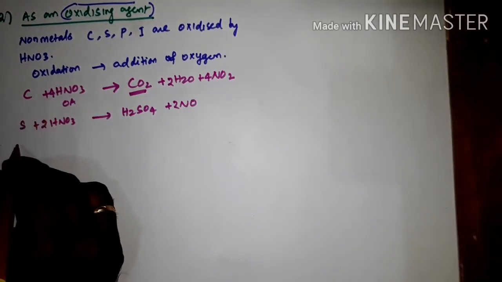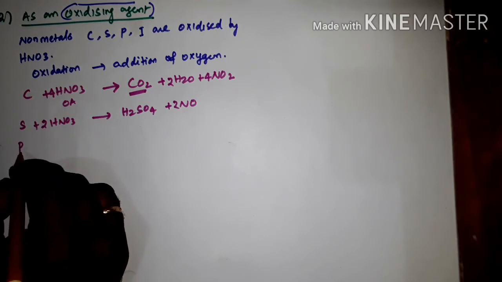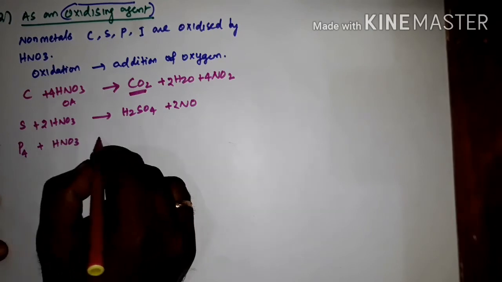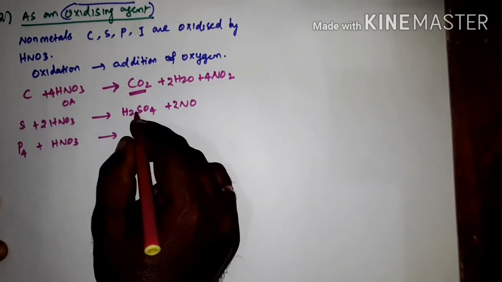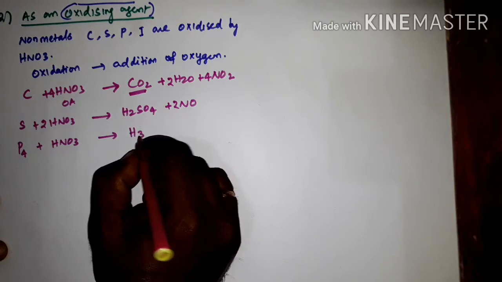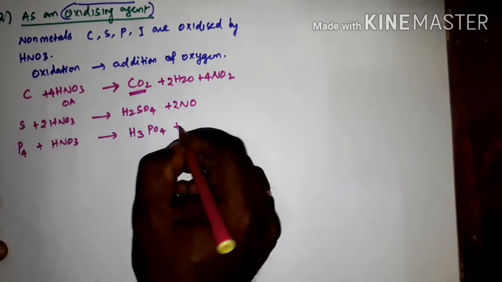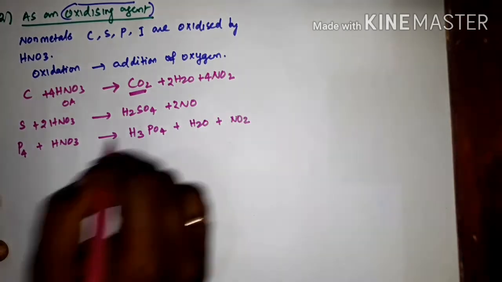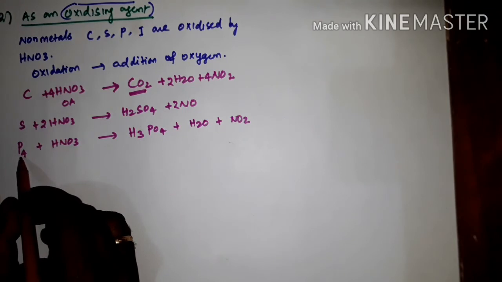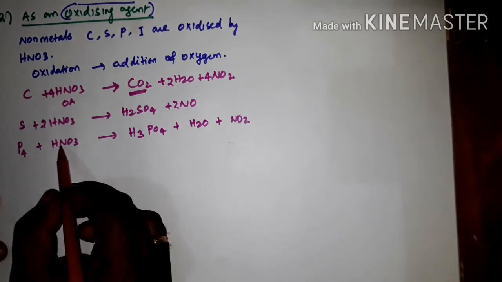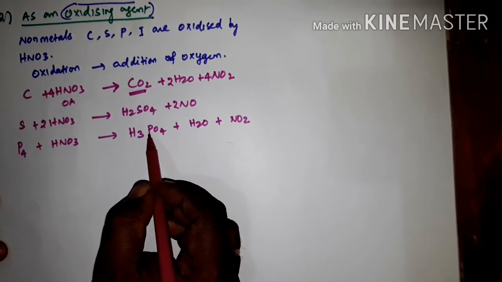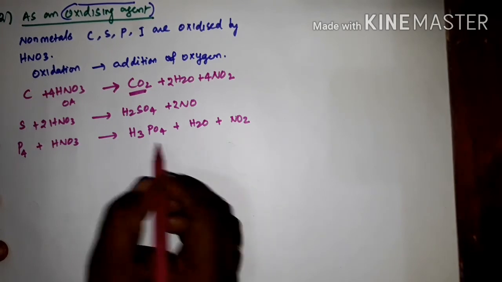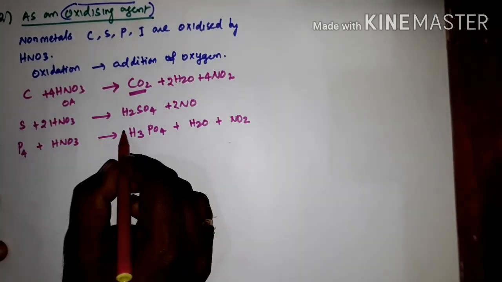The third one is phosphorus. In general, phosphorus we write as P4 plus HNO3 gives phosphoric acid. This is sulfuric acid, this is phosphoric acid, H3PO4, plus water H2O plus NO2. So there are 4 phosphorus, P4 we are writing, plus HNO3. It gives phosphoric acid plus water plus NO2. Now balance the equation. Since it is 4 phosphorus, add here 4.